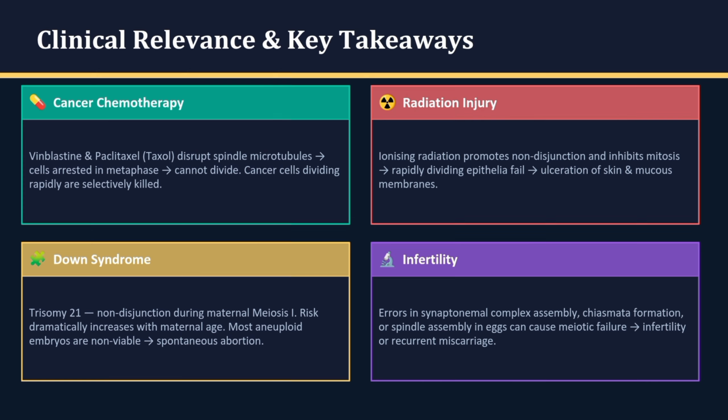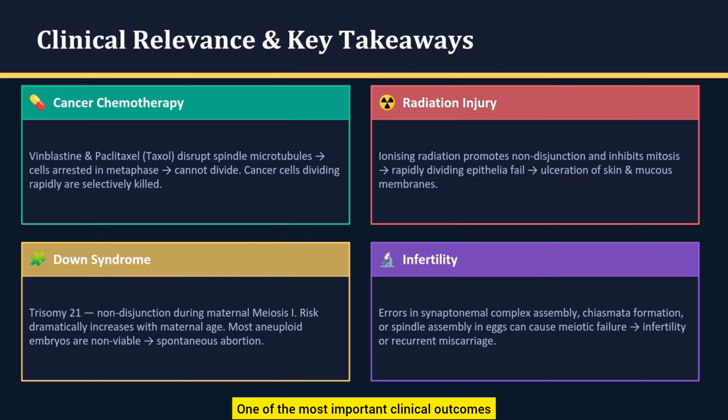On the other hand, ionizing radiation can damage dividing cells by inhibiting mitosis and causing errors like non-disjunction. This is why tissues with high turnover, such as skin and mucous membranes, are especially vulnerable, often leading to ulceration.